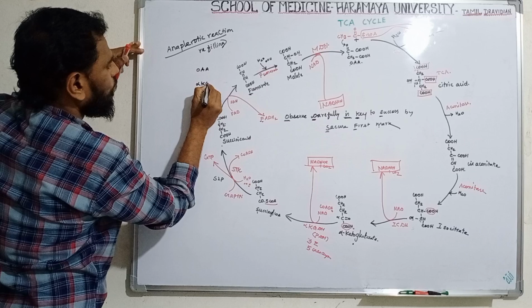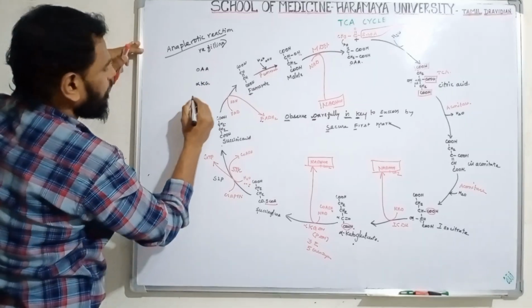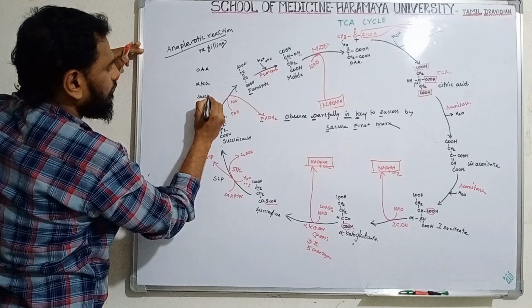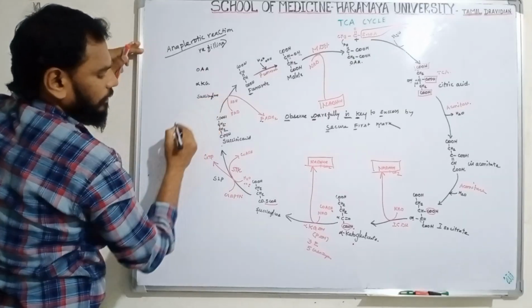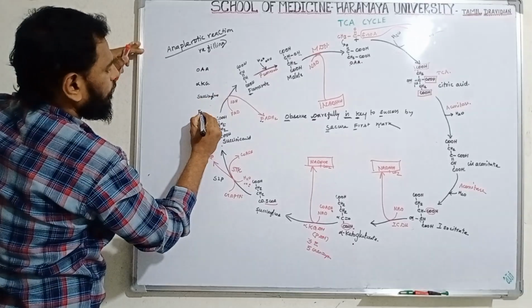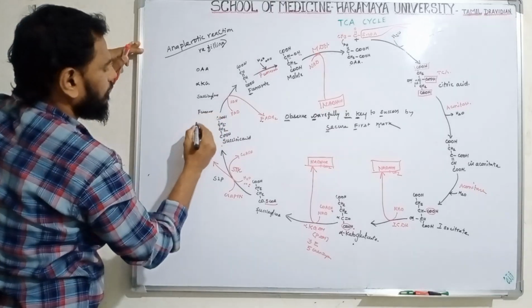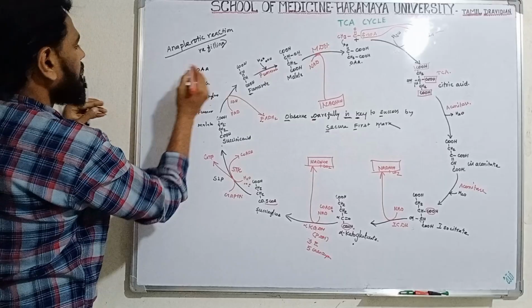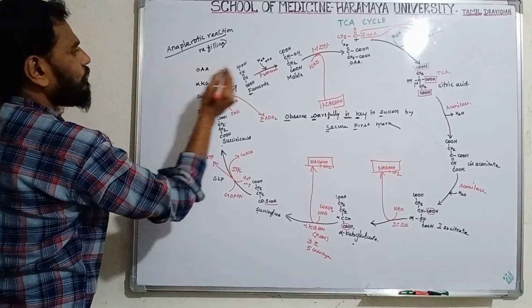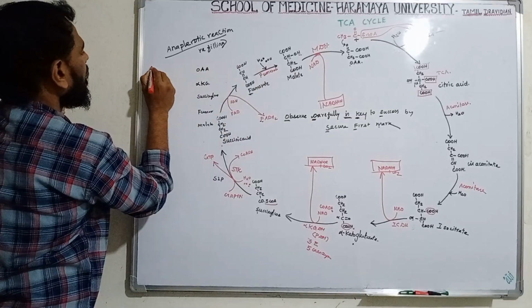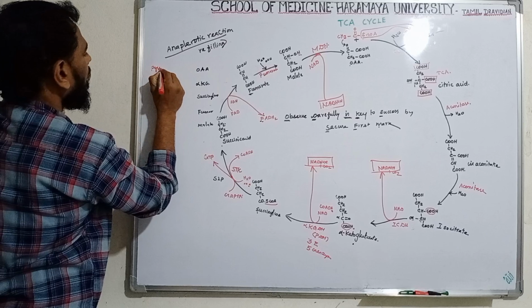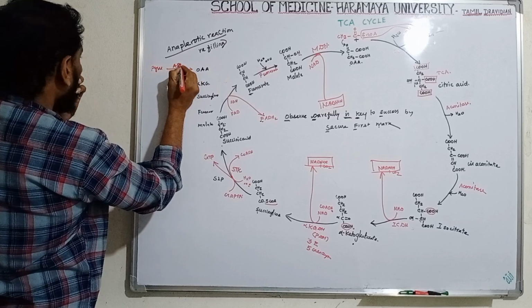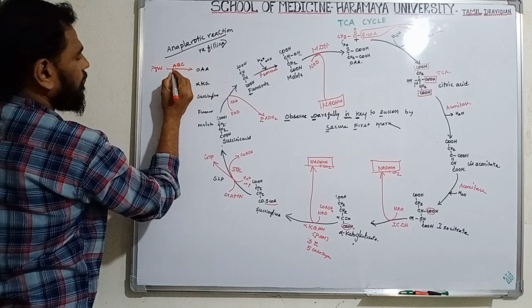Alpha ketoglutarate, succinyl-CoA, fumarate, malate. These are refilled as follows. Suppose oxaloacetic acid is not available. Suddenly pyruvate undergoes a reaction requiring ATP, biotin, and carbon dioxide.